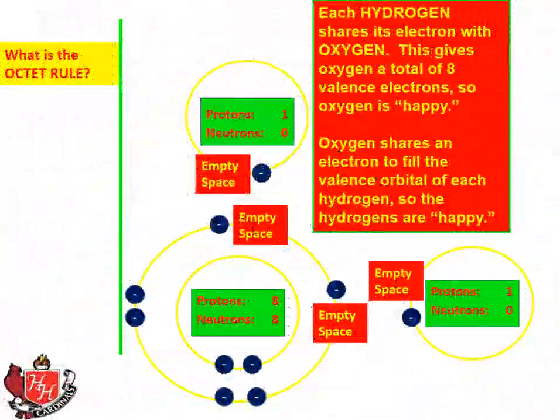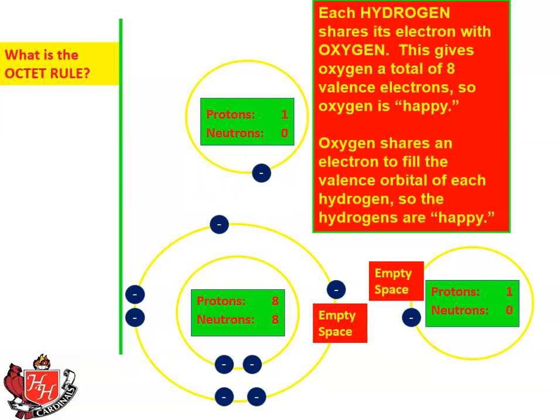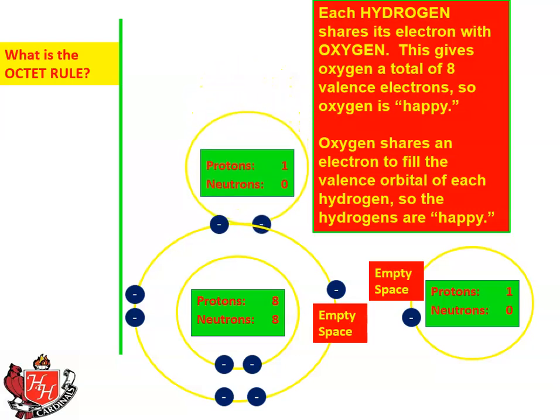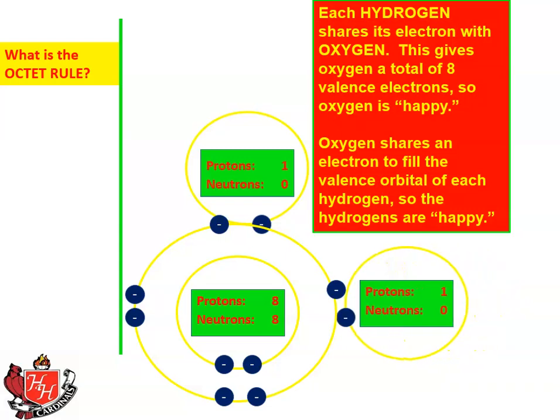So now we're going to see something really special here. Each hydrogen shares its electron with oxygen. This gives oxygen a total of 8 valence electrons, so oxygen is happy. So watch how the electrons of each of these elements come together to fill the empty spaces of the other. So you have 2 hydrogens and an oxygen. And that one comes to fill that empty space on the top. And then on the right side, that hydrogen comes in to fill the empty space for oxygen. So oxygen shares an electron to fill the valence orbital of each hydrogen so that the hydrogens are happy.